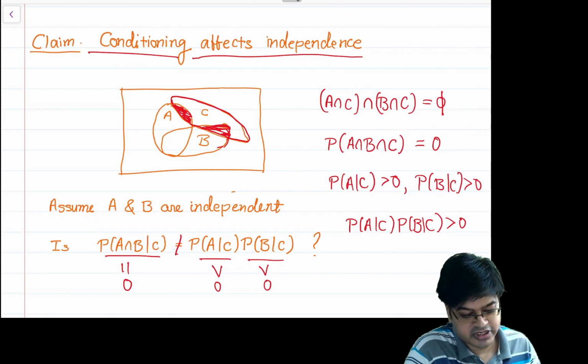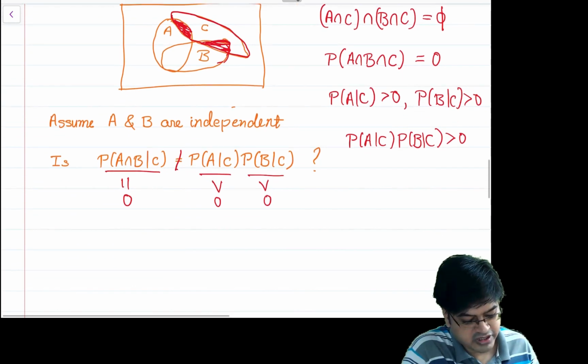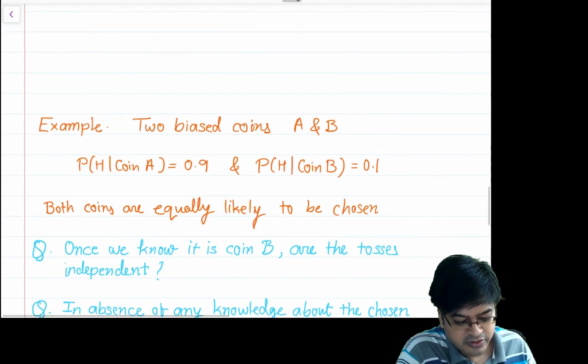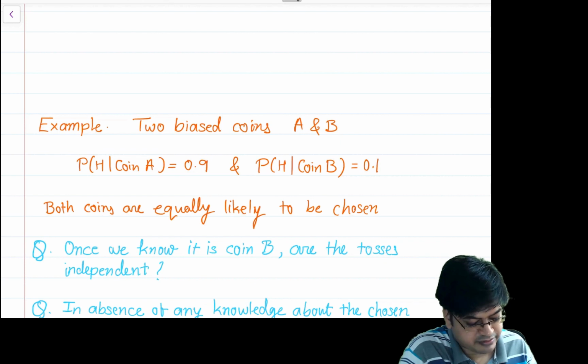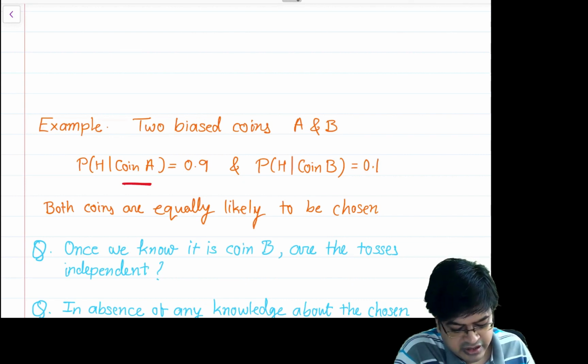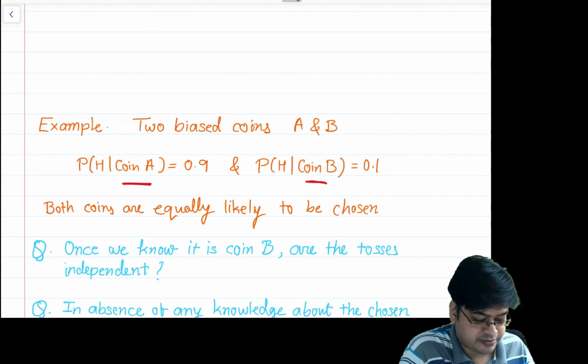To demonstrate this concept, let me go further with one example of two biased coins A and B. They are severely biased. For example, if you choose coin A, the probability of heads is 0.9, and if you choose coin B, the probability of heads is 0.1.